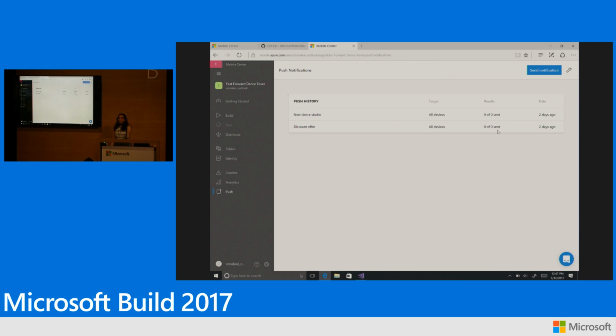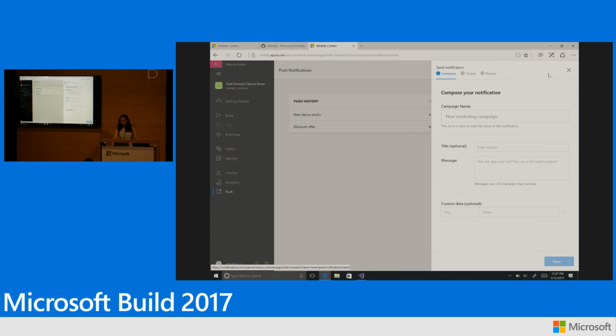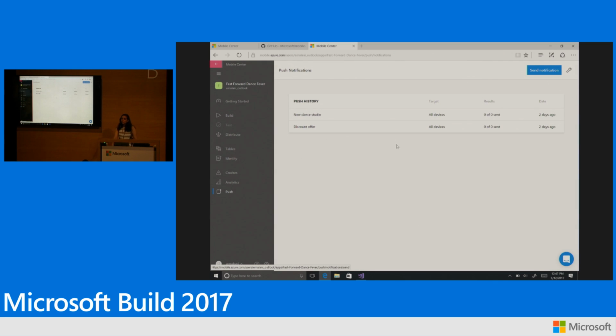For my Dance Fever app, I've already configured it. But if I wanted to send a quick notification to all my users, I'll click on this send notification button, type in a message, give a campaign name, title, an optional message that goes along, and hit send. And we'll deliver this push notification to all your users' devices right away. And you can go to the push history to exactly see what message you sent, when was it sent, what are the total results, and have a quick look at all the information here. Well, this is the real power of Mobile Center.